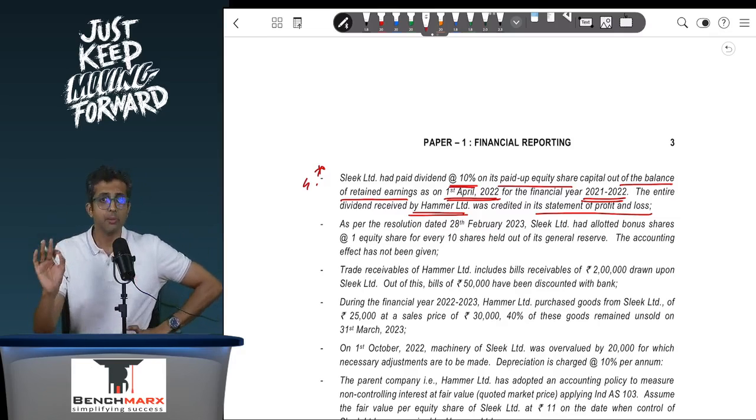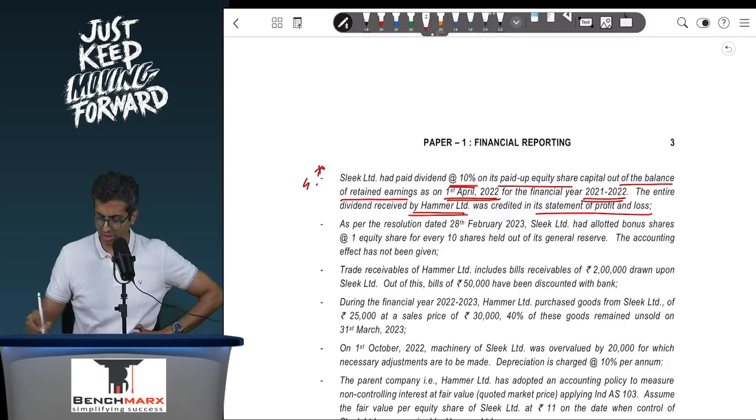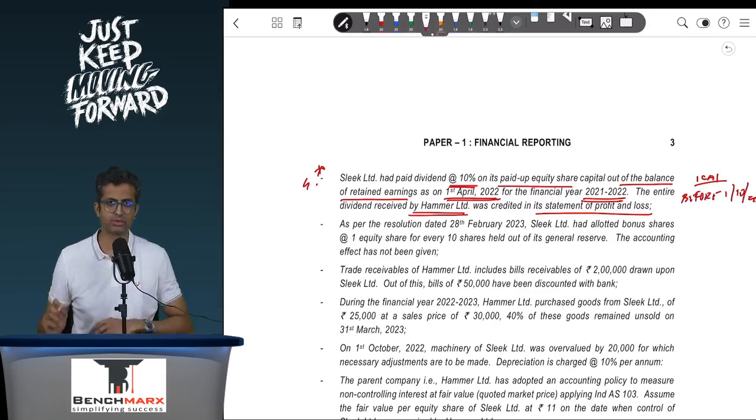So this will have a material impact on your solution. So we will discuss that. The assumption over here is that the dividend is paid out of the profits on 1st April 22, which is given, and this is paid before 1st October 22, that is, before the acquisition date.